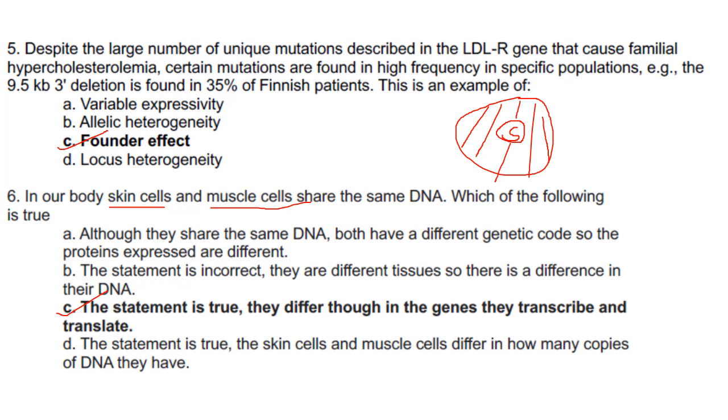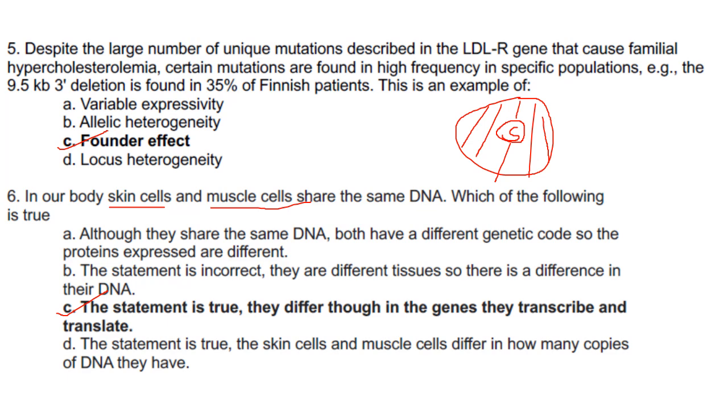So this is an example of founder effect, and founder effect is the loss of genetic variation that occurs when a new population is established by a very small number of individuals from a larger population. So that is called founder effect, and this is an example of founder effect.